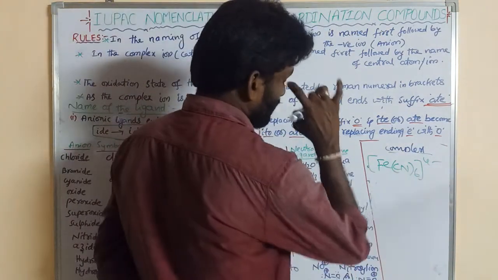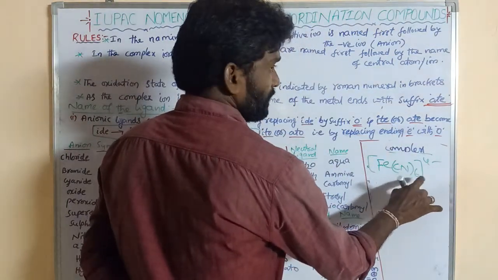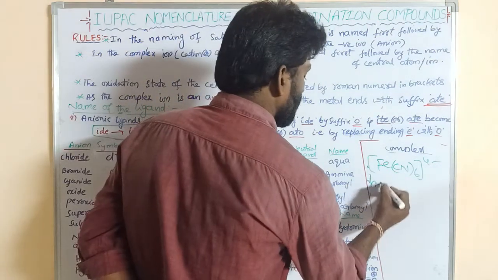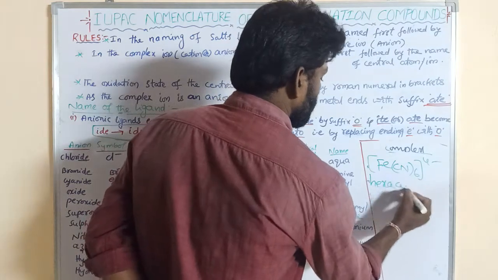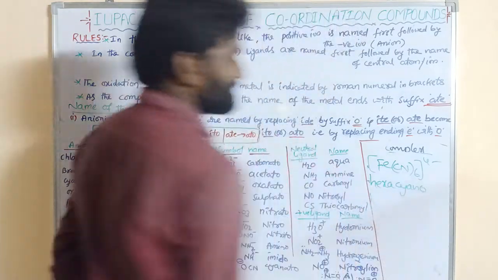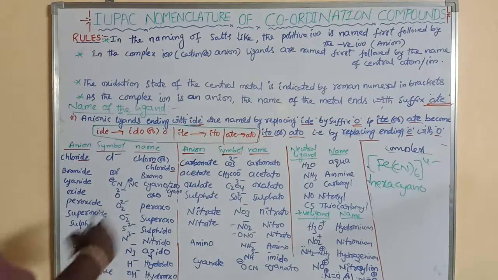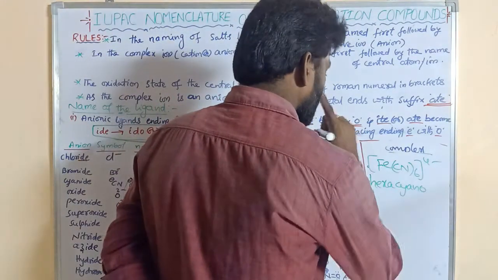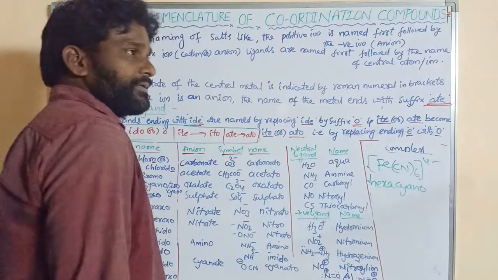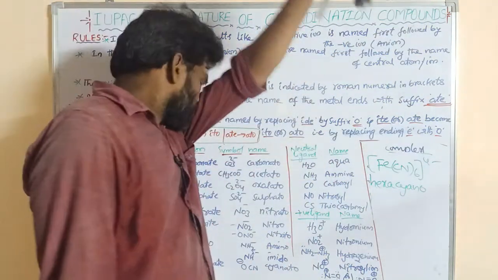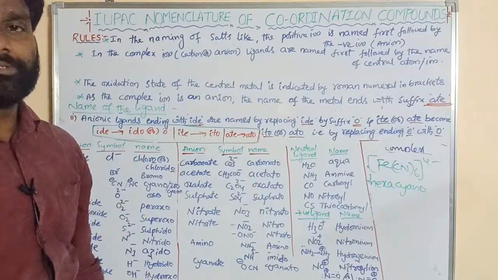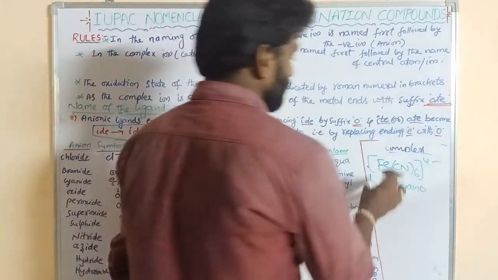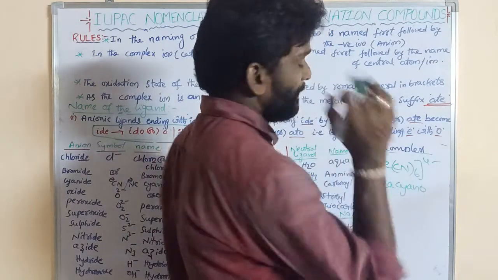First of all, we write the ligand name. How many ligands are there? 6, so that is going to be hexa, and cyanide is going to be cyano: hexacyano. Next we write the central metal atom, this is iron. Some metals have Latin names, and those Latin names are used in the complex compound. Iron has the Latin name ferrum.